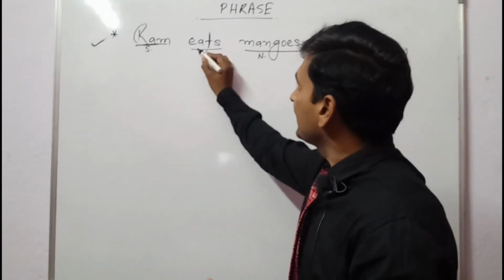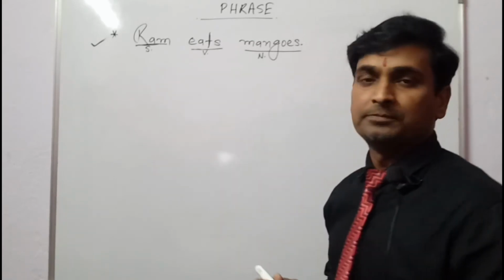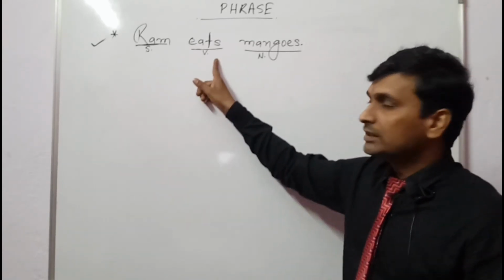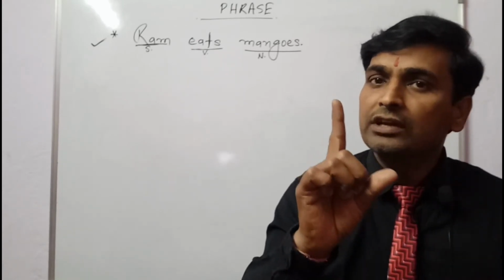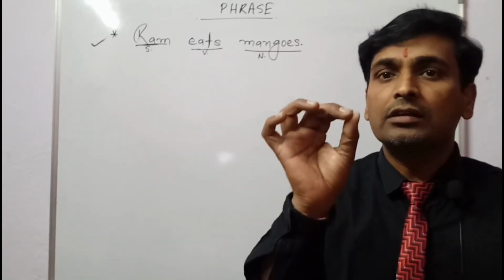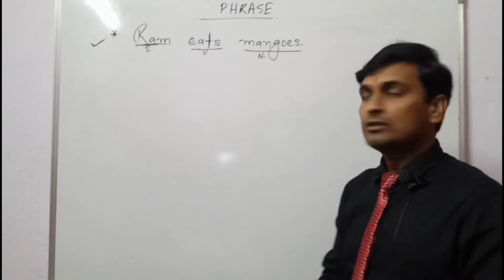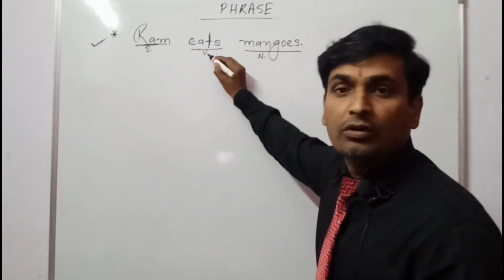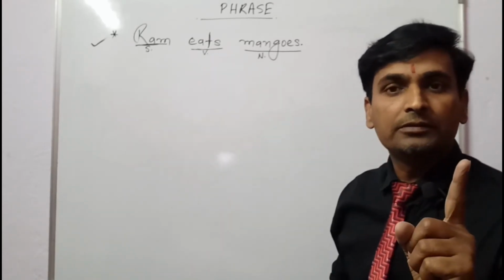Now let's consider the second word, the part of speech, verb. Here you can see it is also a single word. So this one is also not a phrase, as it is a single word.